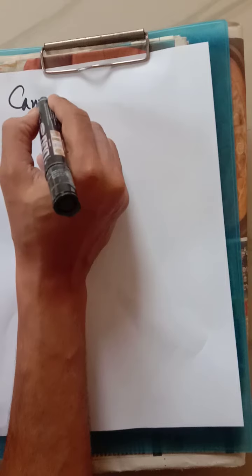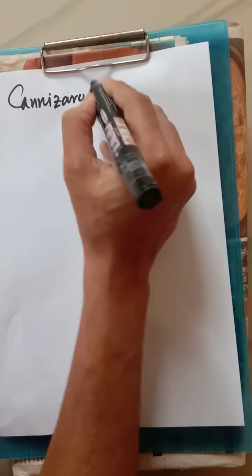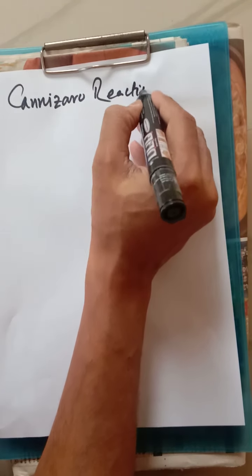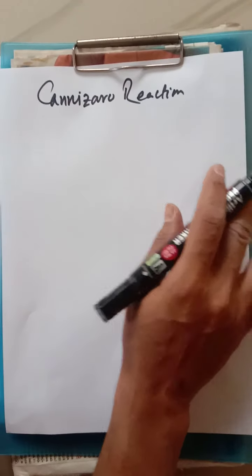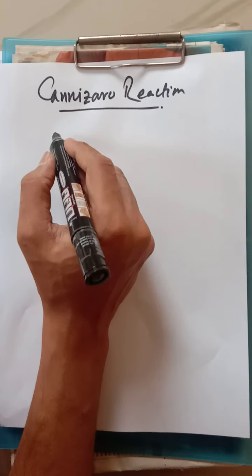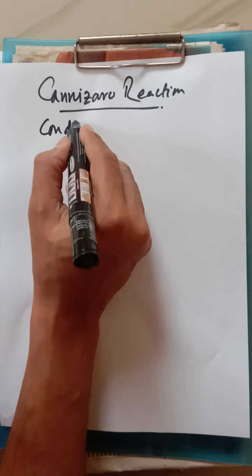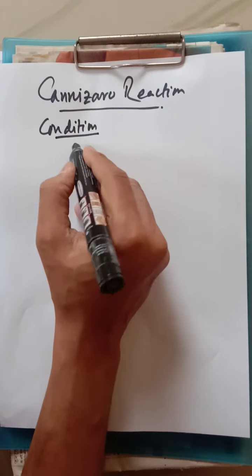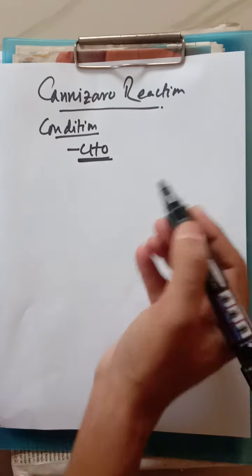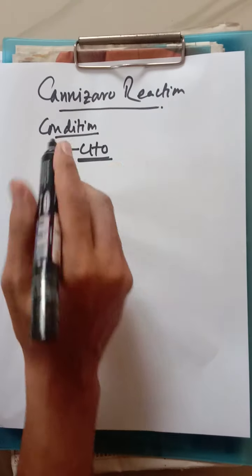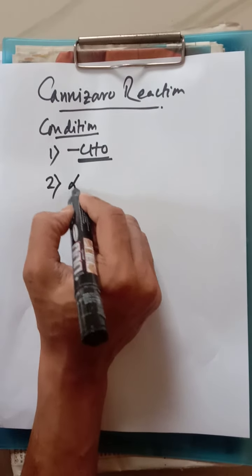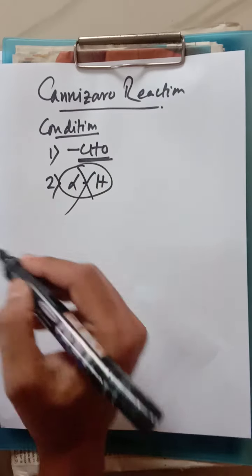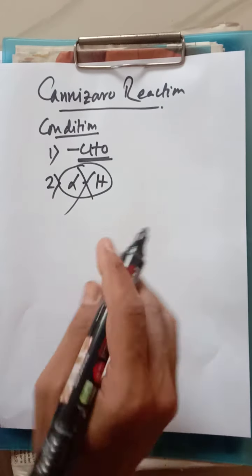This is another vital reaction, the Cannizzaro reaction. Now what is the Cannizzaro reaction? Another important reaction, and here the conditions are: it must always be an aldehyde carbon, a ketone cannot respond over here, first of all. And second, alpha hydrogen must not be present here.